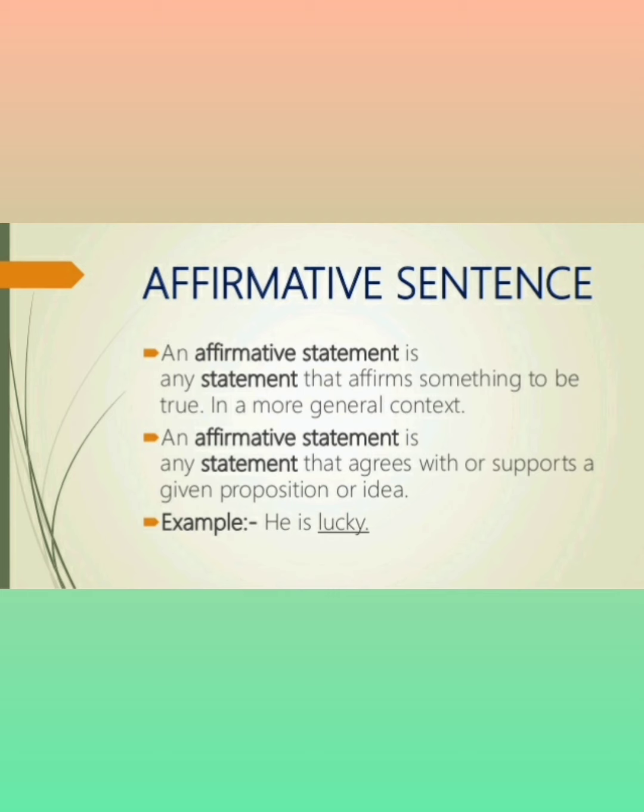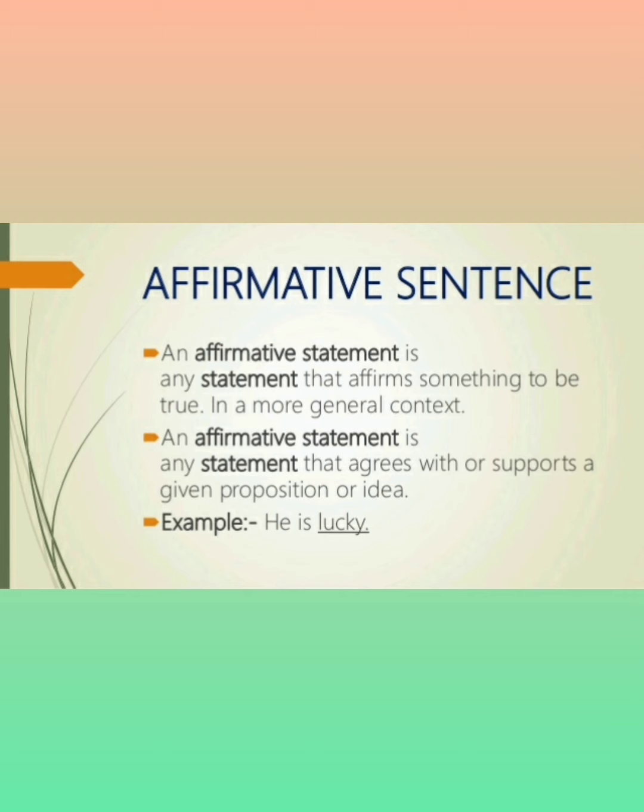Now, affirmative sentence. Affirmative means yes type. An affirmative statement is any statement that affirms something to be true. In a more general context, an affirmative statement is any statement that agrees with or supports a given proposition or idea. It means that it affirms that yes, that is going to happen. I'm going to school means yes type.